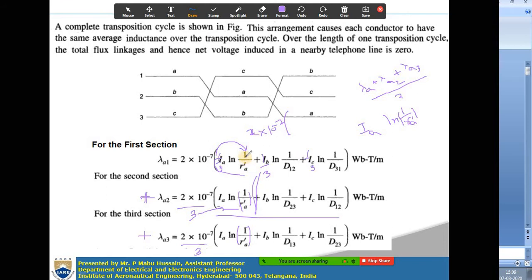So product of 1 by RA dash, 1 by RA dash, 1 by RA dash will become 1 by RA dash whole cube. And if you take the 1 by 3 power here, the 1 by 3 will get cancelled. So you will get IA ln 1 by RA dash only.